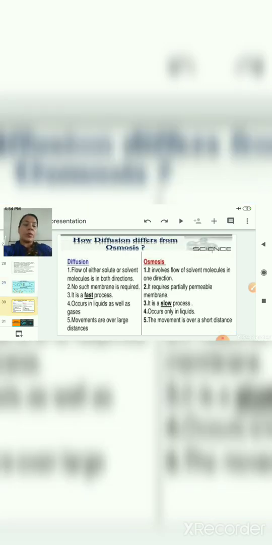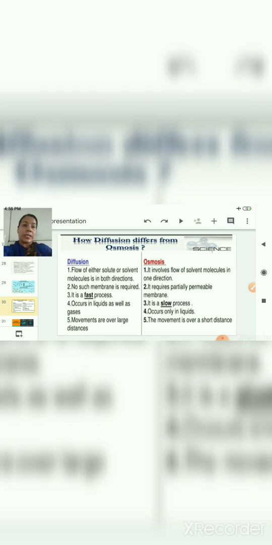Children, you can very easily understand that in both cases the similarity is that the molecules are moving from higher concentration to the lower concentration region, whereas the major difference is the presence of a semi-permeable membrane, which is essential in the case of osmosis. Let us move to the next slide, which is showing differences again. Diffusion is a flow of either solute or solvent molecules in both directions, and osmosis involves flow of solvent molecules in one direction only.